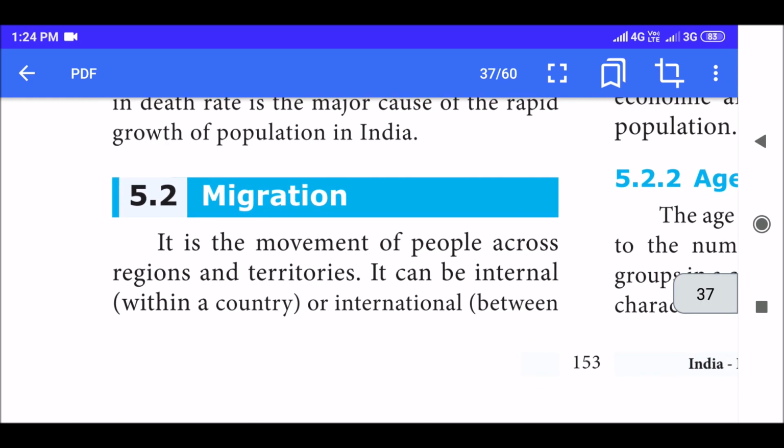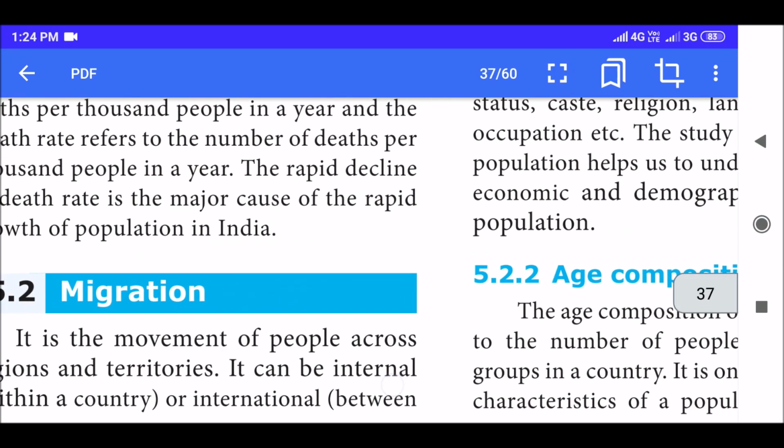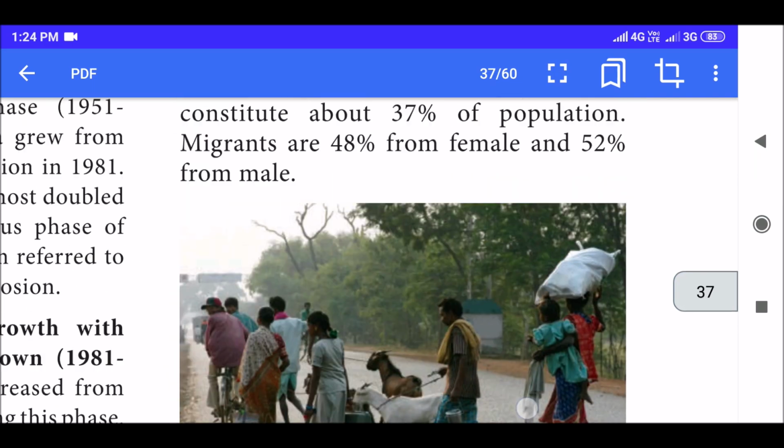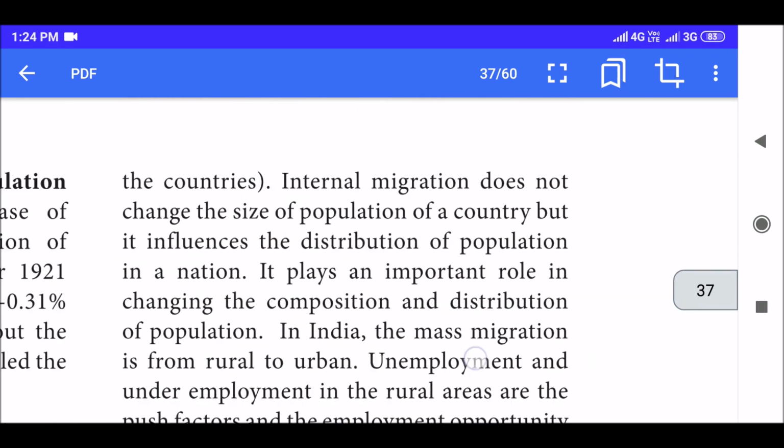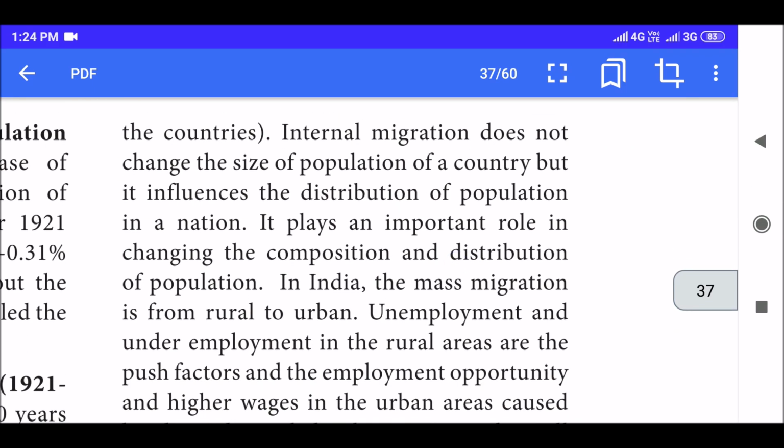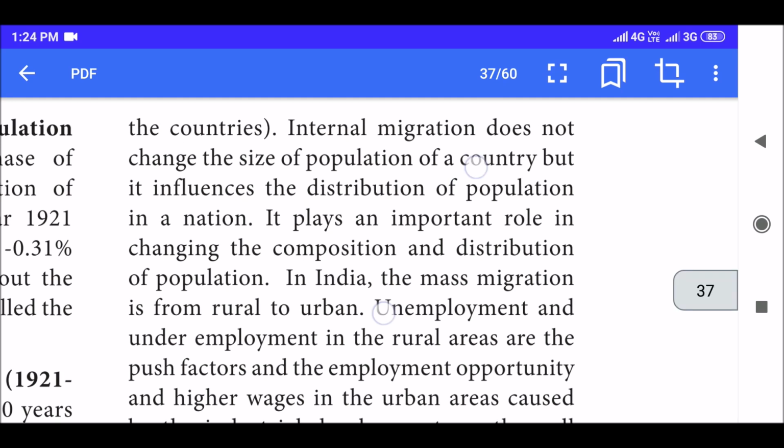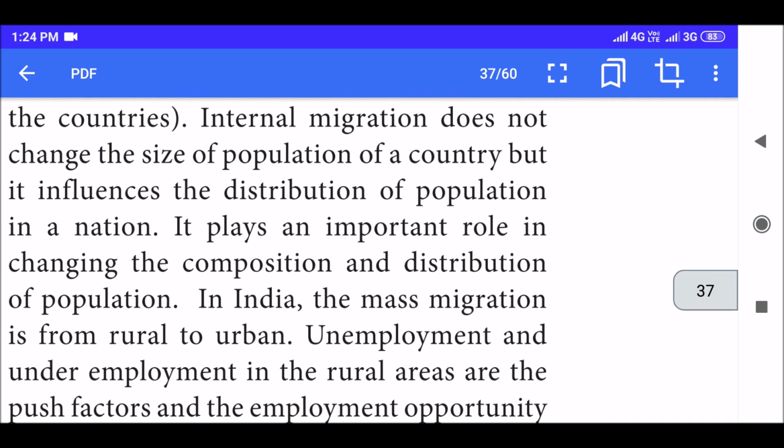Migration. It is the movement of people across regions and territories. It can be internal or international. It can be within a country or between country to country. Internal migration does not change the size of population of a country, but it influences the distribution of population in a nation. It plays an important role in changing the composition and distribution of population. In India, the mass migration is from rural to urban.